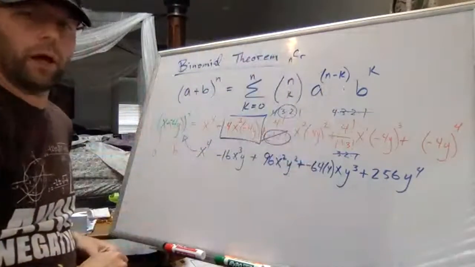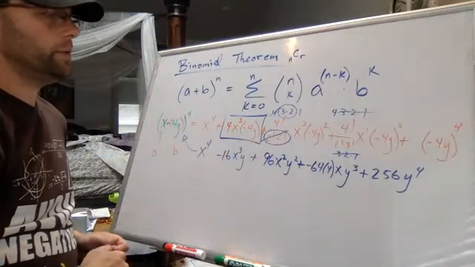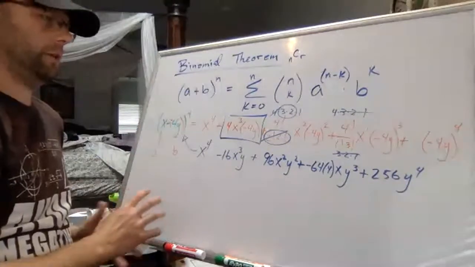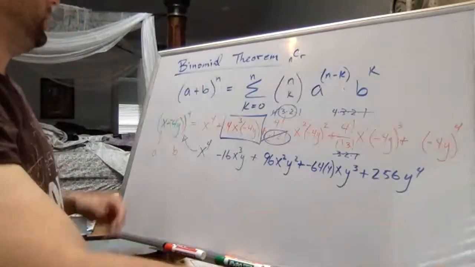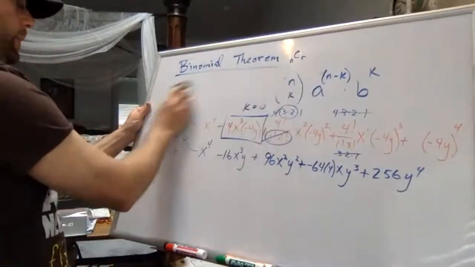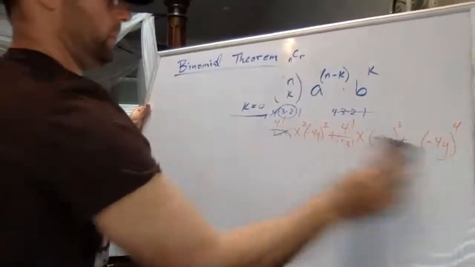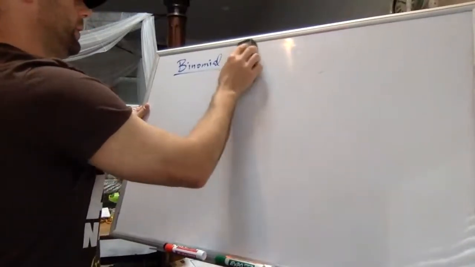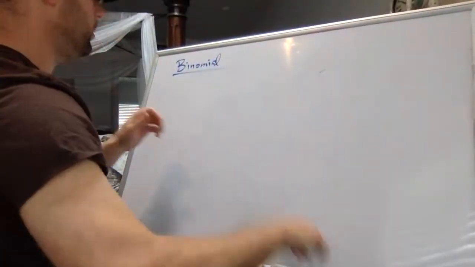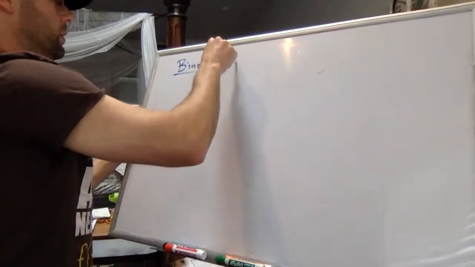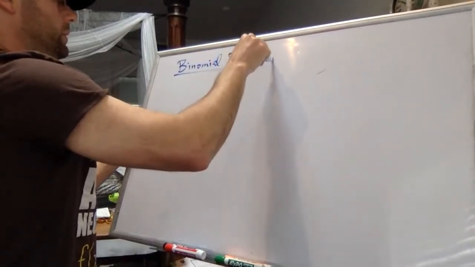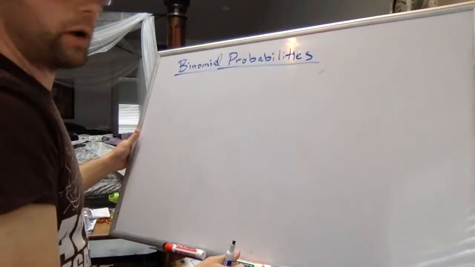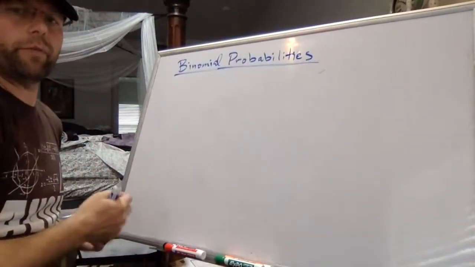Theoretical problems where there is a lot of algebra to do. And then sometimes you get these probability questions that you might not think make use of this, but I'll show you why. So let me do one more. And we'll call this binomial probabilities. Our book doesn't have a whole lot of these problems in it, but they're interesting and they show up every once in a while in our book.